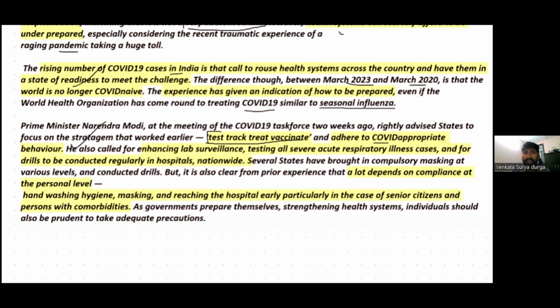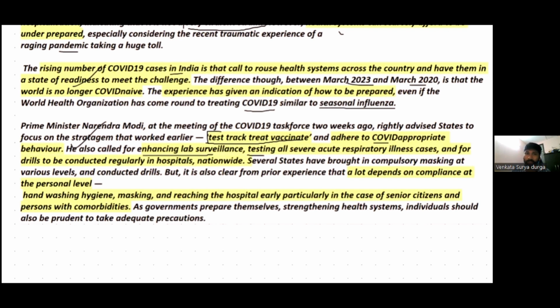And also enhancing the lab surveillance and testing all severe acute respiratory illness cases. There are acute respiratory illness cases also. If the government or the healthcare system neglects acute respiratory illness, it may be due to COVID-19. So neglecting respiratory illness may lead to the spread of COVID-19.